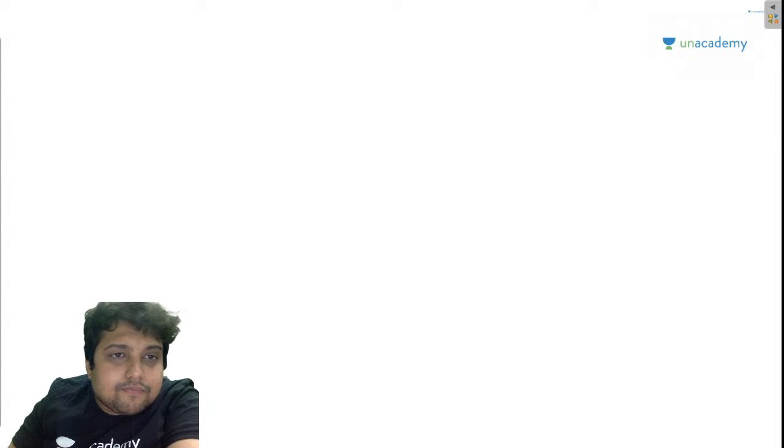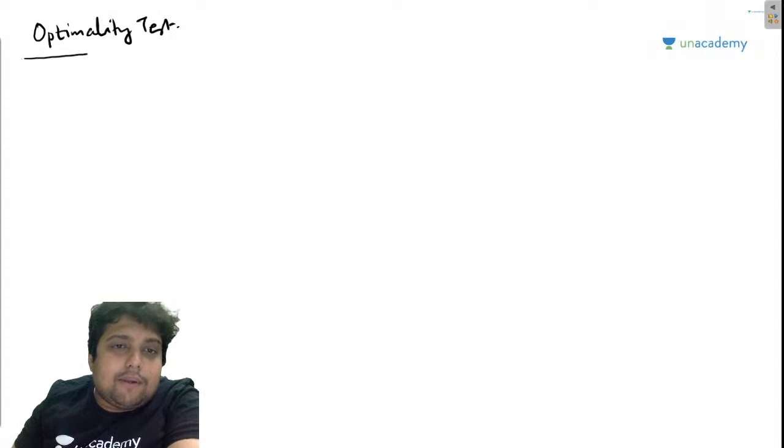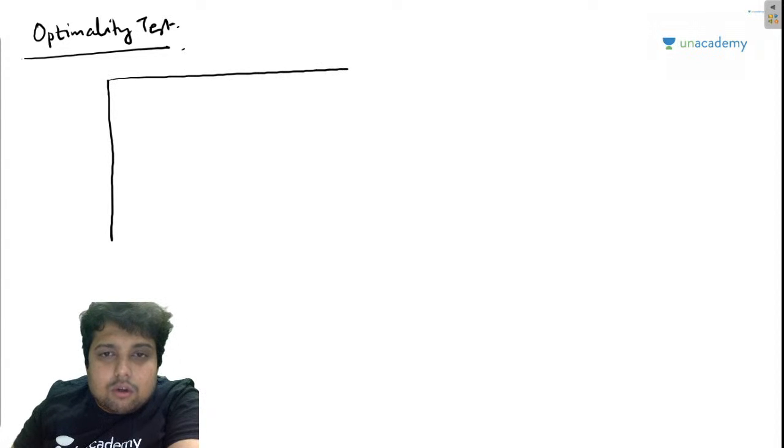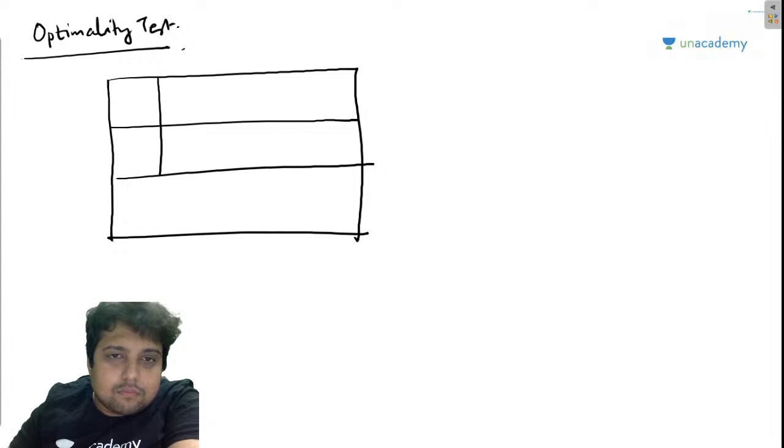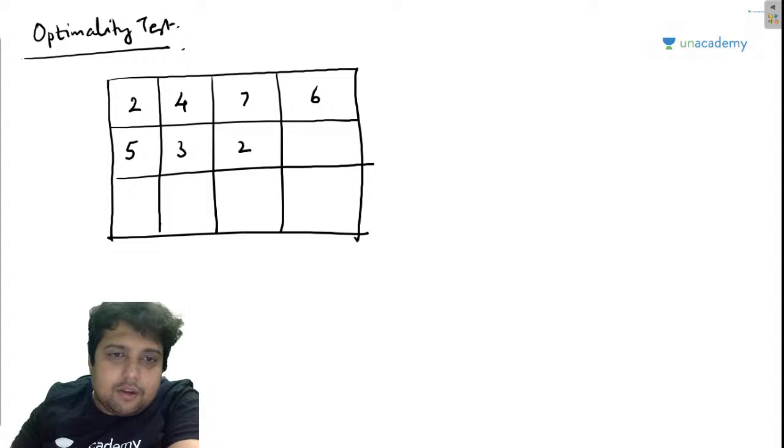Optimality test. So I am taking the solution of the northwest corner method. The northwest corner method, my friends, has given me the solution: 2476, 5321, 1476.